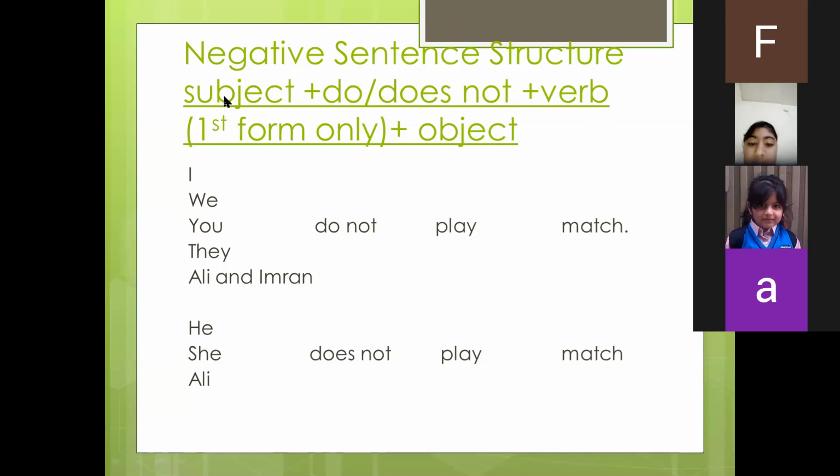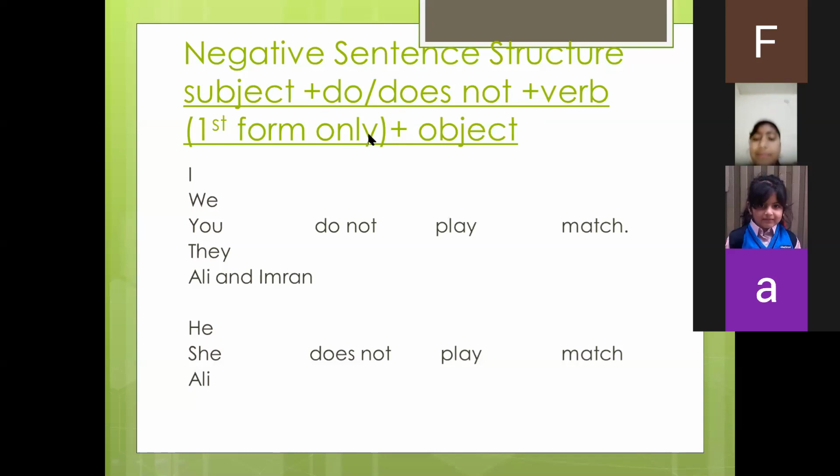What is the structure? Subject. Subject is always followed by do or does not. And then verb, in the verb we shall only write the first form of the verb. No addition of the S or ES with the first form of the verb, okay? While we are writing the negative sentences in simple present tense, the formula would be subject followed by do or does not and then verb, but with the form of the verb we shall not add S or ES. Also retain or keep this rule in your mind, students.